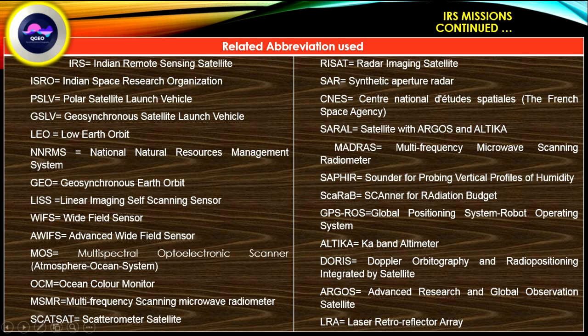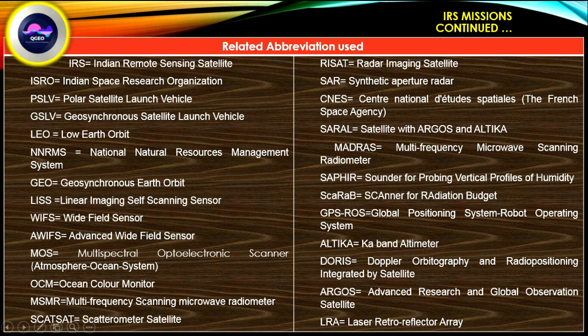ISRO, Indian Space Research Organization. PSLV, Polar Satellite Launch Vehicle. GSLV, Geosynchronous Satellite Launch Vehicle. LEO, Low Earth Orbit. NNRMS, National Natural Resource Management System.